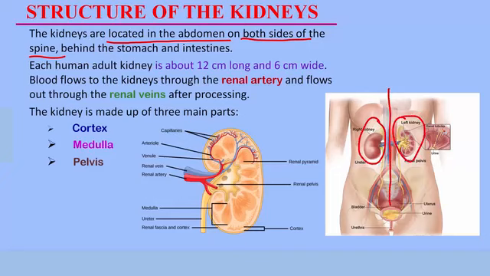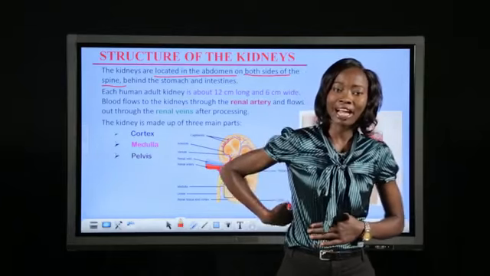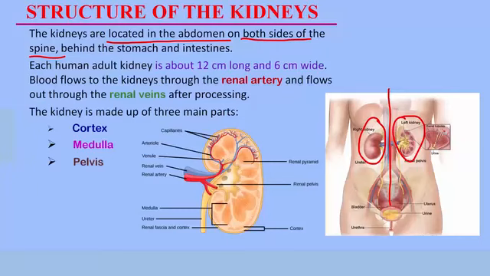The kidney is also located behind the stomach and the intestines. This means that we have the stomach at the front, then behind the stomach and the intestines, somewhere at the back part of the abdominal cavity, you will find the 2 kidneys. So don't forget where the kidneys are located. Each human adult kidney, someone like me, is about 12 centimeters long and about 6 centimeters wide.